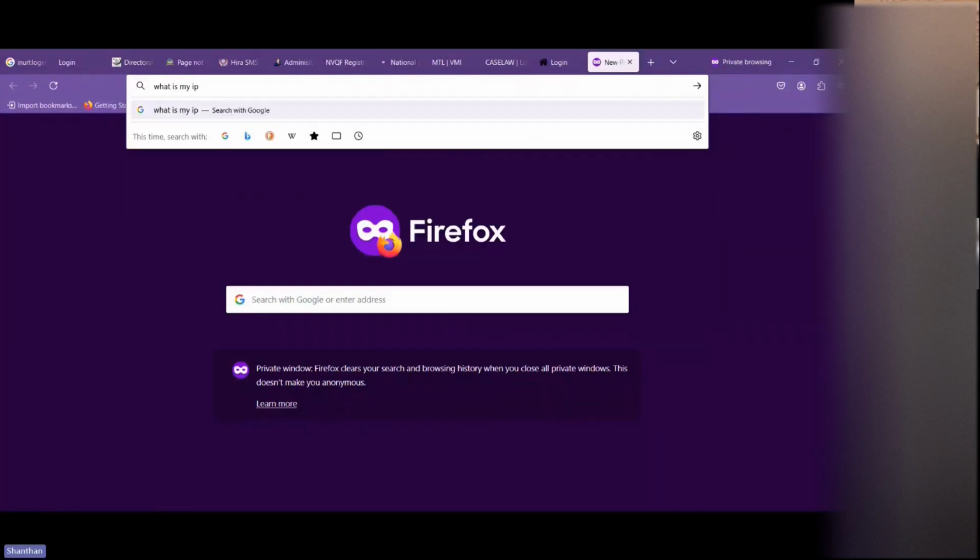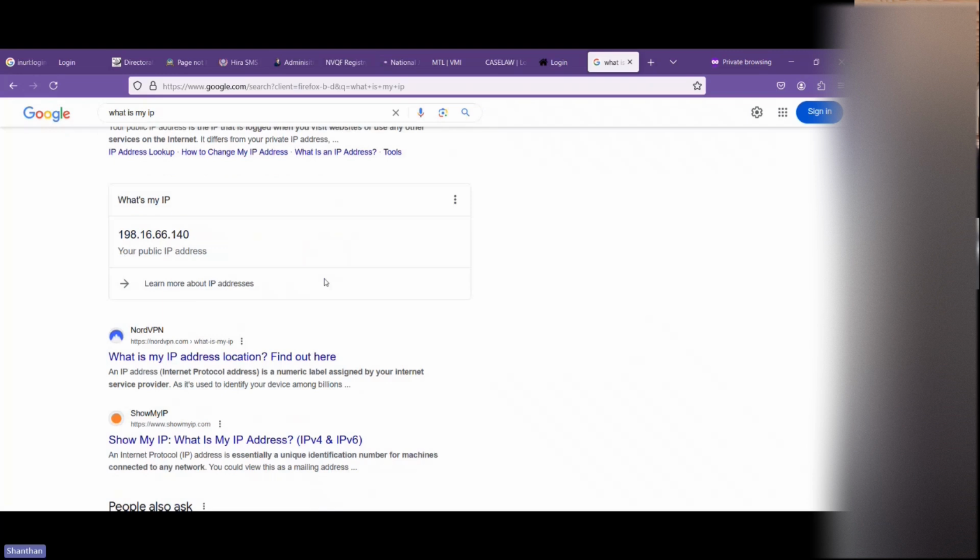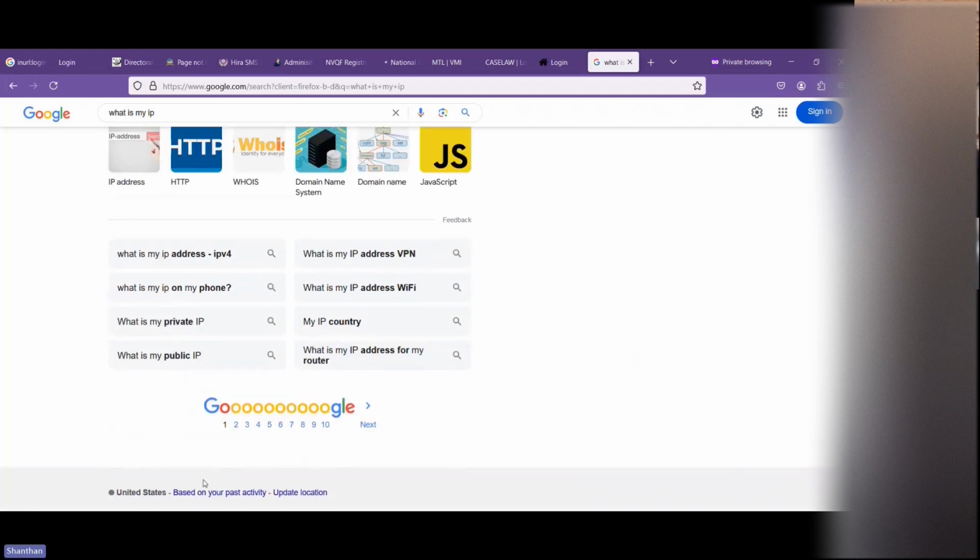Actually, you guys know that I am from India, right? Let's say I'm typing "what is my IP." If you observe, here it is showing my IP address is 198.16.66.140. Yes or no? Here I'm teaching you how to maintain anonymity as well. If you scroll down, you can see what my location is here: the United States.